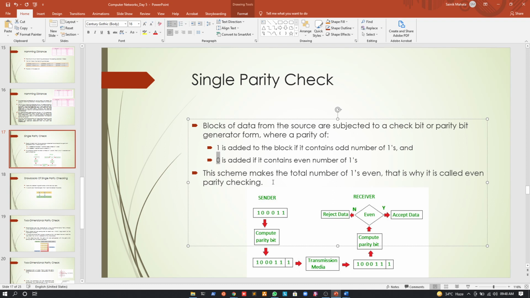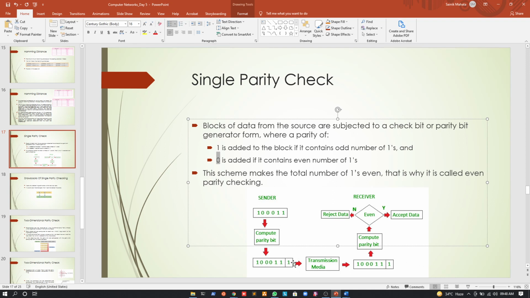Now, if you see this diagram below, you will be able to understand the flow chart. So at the center, we have the actual data. Now we compute the parity bit for the data, and suppose we compute the parity bit as 1. So before sending the data to the receiver side, we will add this parity bit to the actual data. You can see the actual data was 1000011, and suppose 1 is the parity bit, so we will add the 1 parity bit to the actual data, right?